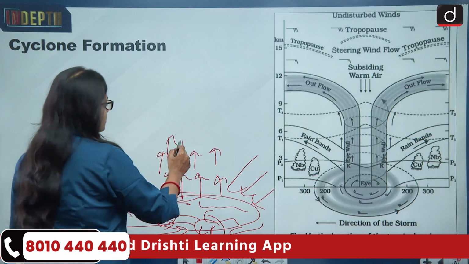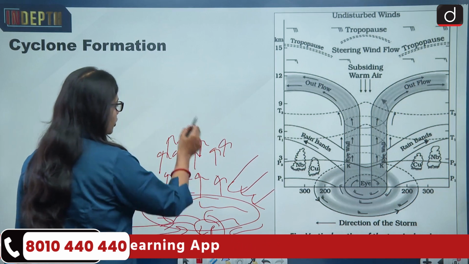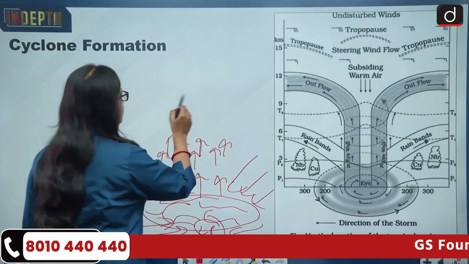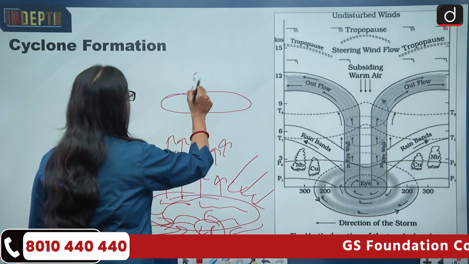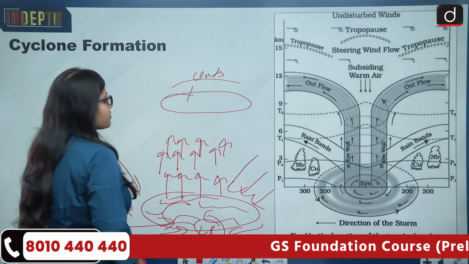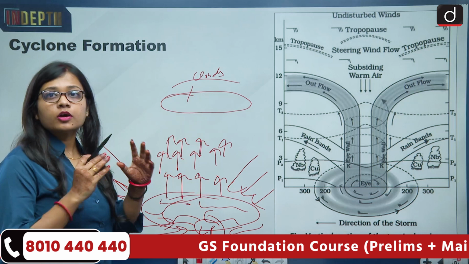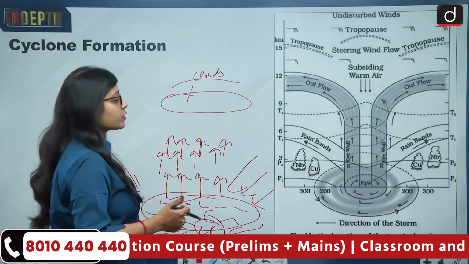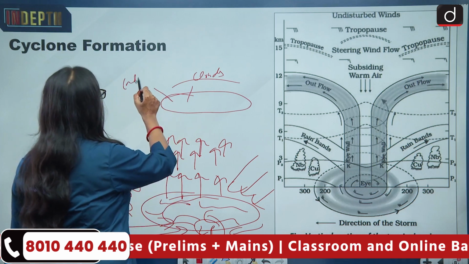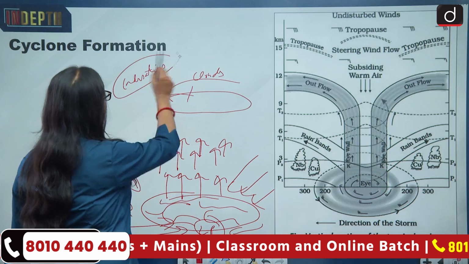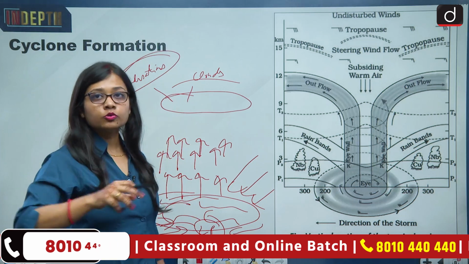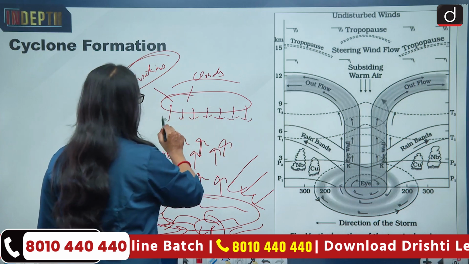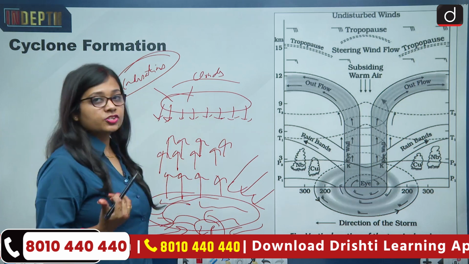So the water vapor will go into the upper direction. Now if the water vapor is going into the upper direction, what will happen? Slowly and gradually the formation of clouds will take place. The cumulus cloud will form, and when this evaporation process keeps on happening on a continuous basis, then what will happen? The process of condensation will start, and this is when the vapor will turn into liquid, and then the precipitation will take place. Now what will happen when precipitation will take place?